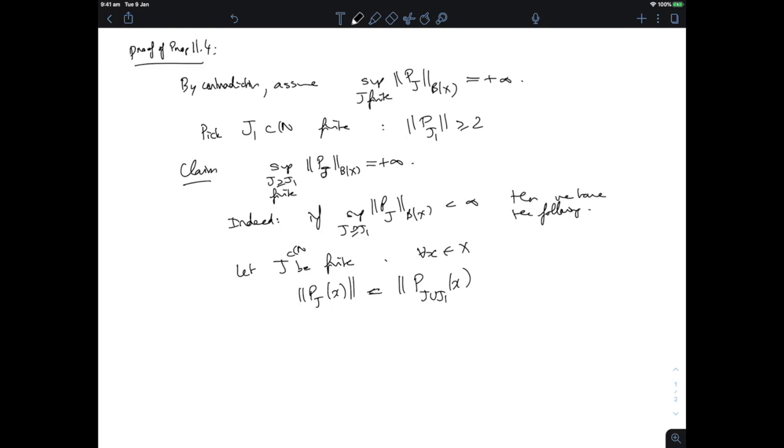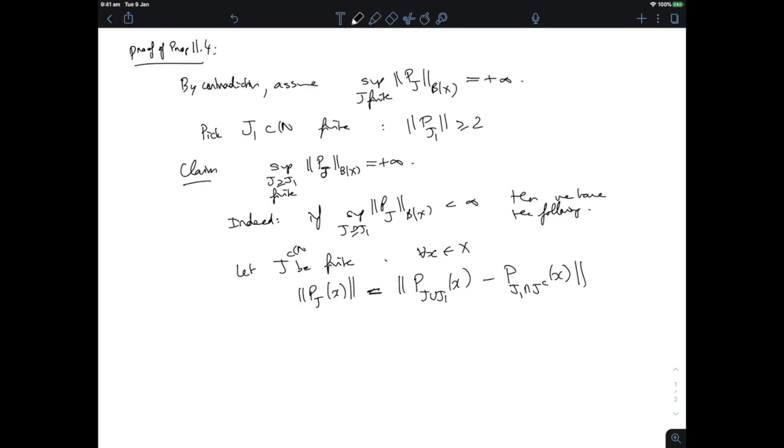So I'm adding all of j1, so I'm not adding anything for those elements of j1 that are already in j, but I'm adding something for those elements of j1 that are not in j. So I should subtract the projection onto j1 intersected with the complement of j of x. And that's an equality here.